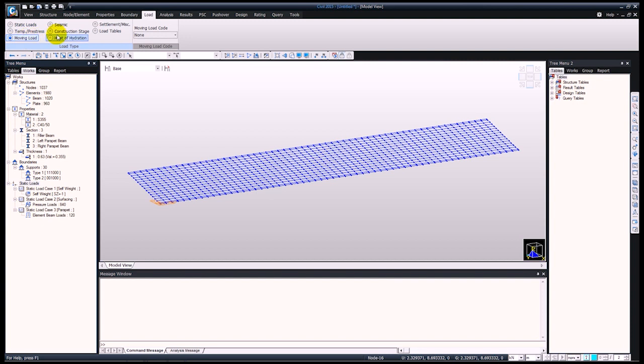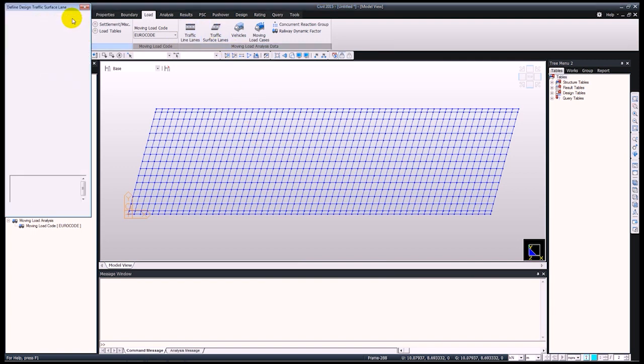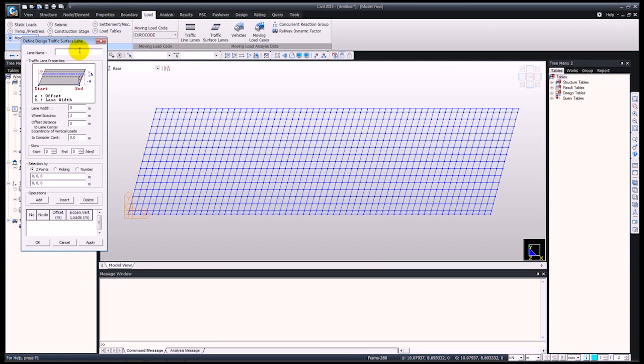So this can be done in the load, moving loads. First, we need to define the moving load code. So there will be Eurocode. Because we have plate elements, we're going to apply traffic surface lanes. Add, and here we just need to input the name of the lane, then specify the lane width, the wheel spacing, offset, and the skew angle of this.